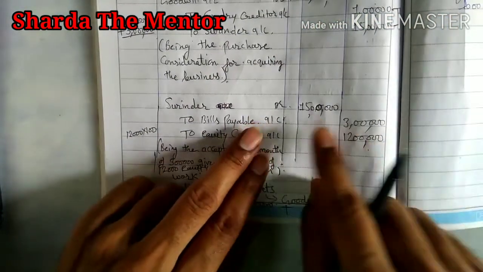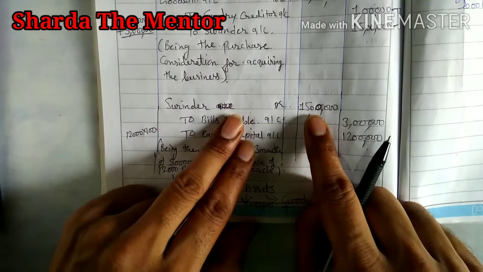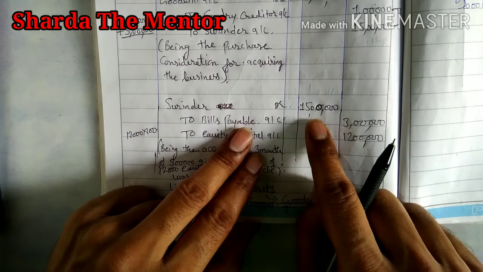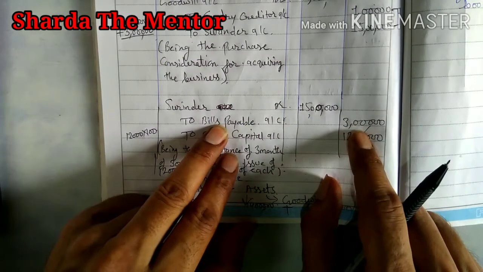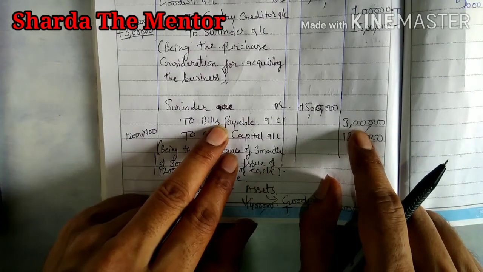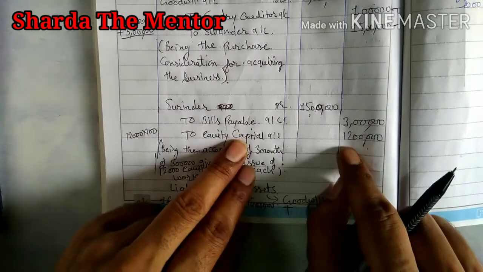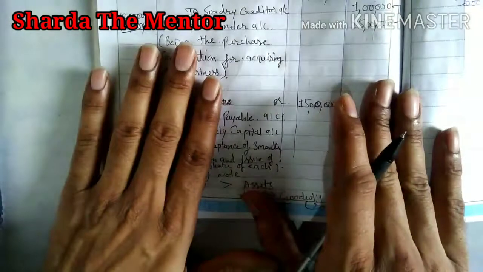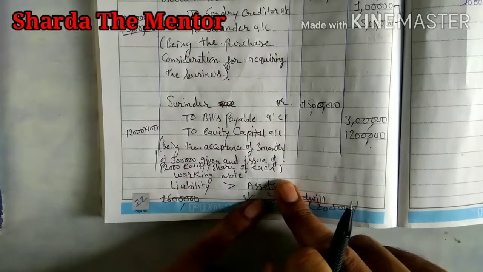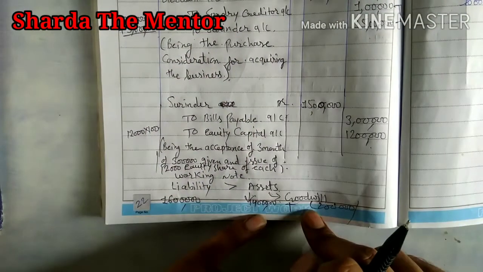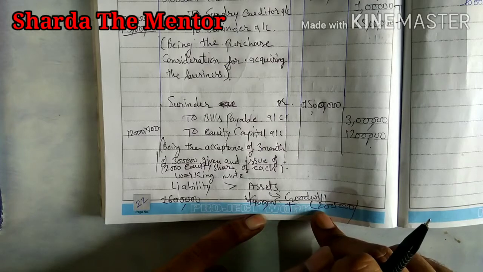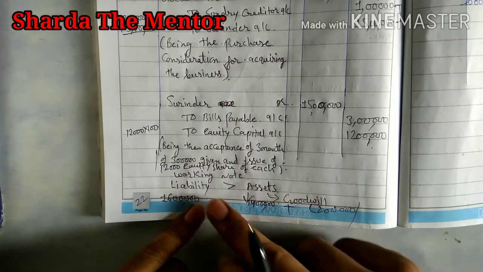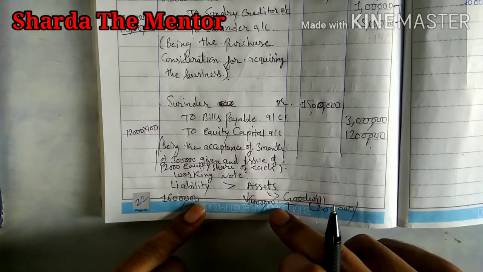Now after that we will pay Surinder whatever amount we are paying. So we will pass entry vendor account debit to bills payable, for that we agreed 3 lakh rupees, and to equity capital 12 lakh. So total amount is transferred. That is the condition when liability is greater than assets. So we will open goodwill account at the asset side. Here we studied the condition where liability was greater than assets.